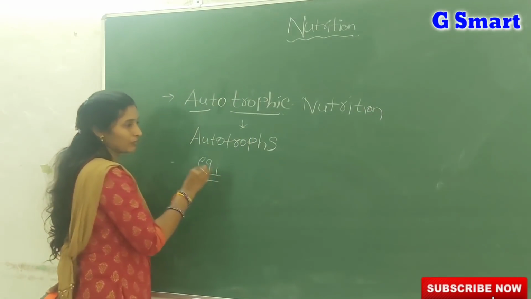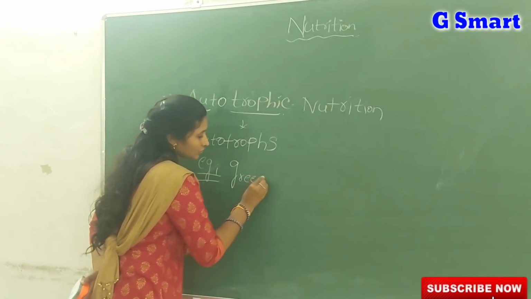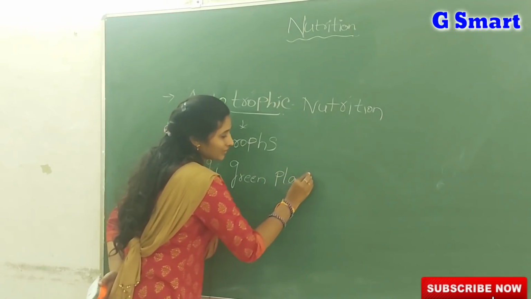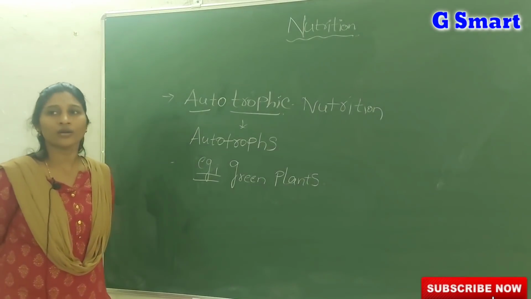The best example for autotrophs is all green plants on the earth.